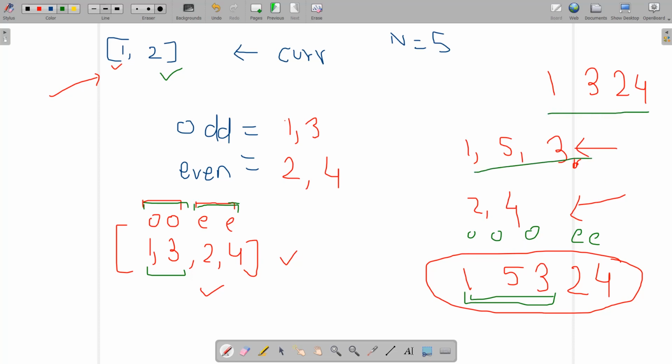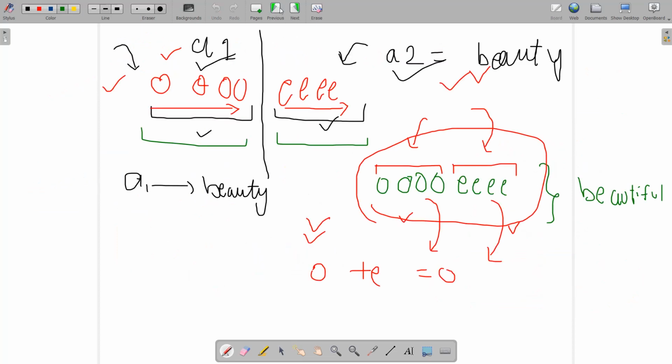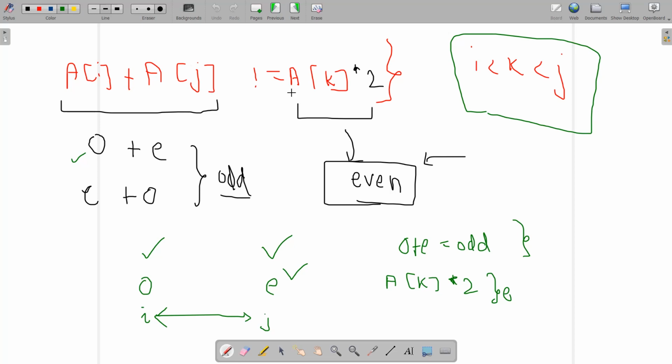Now, if you focus on the previous condition, ai plus aj not equal to ak into 2, suppose I multiply ai by 2 and multiply aj by 2 as well. I'm just multiplying every element of the array by 2.